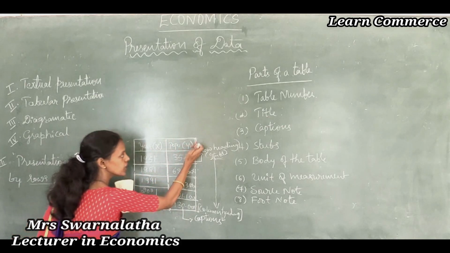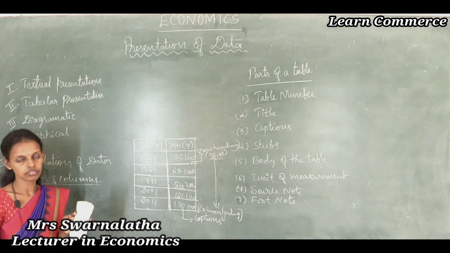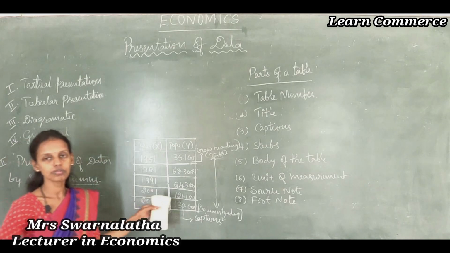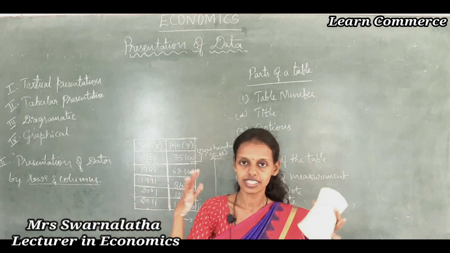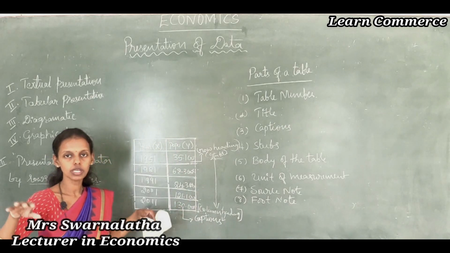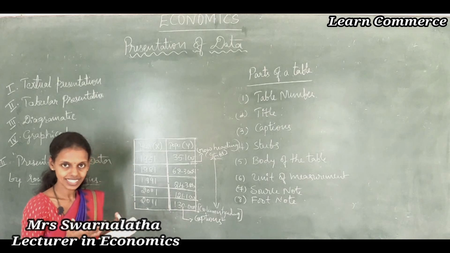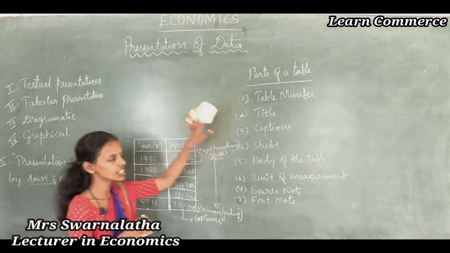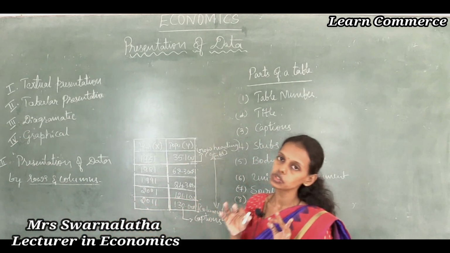Now we have to look at the good features or prerequisites of a table under the heading parts of a table. Human beings have different parts in their body, yes or no? Legs, ears, eyes, nose, everything is a different part. If one part is not good, then it will not look nice. Like that, the table should be a proper table, so it should contain all the features. Let us look at what are the features of a good table.